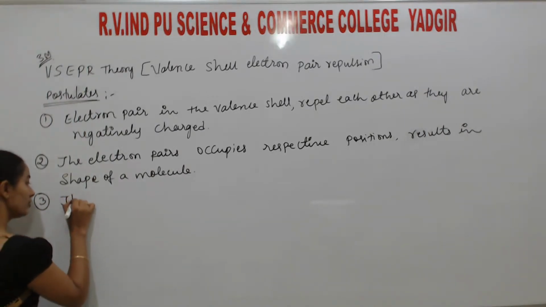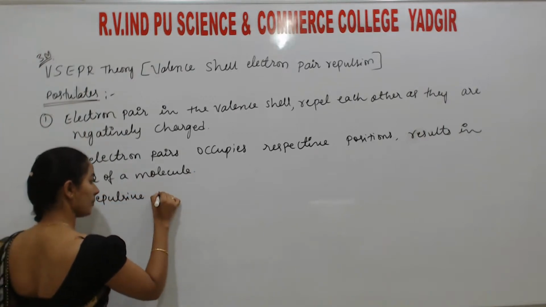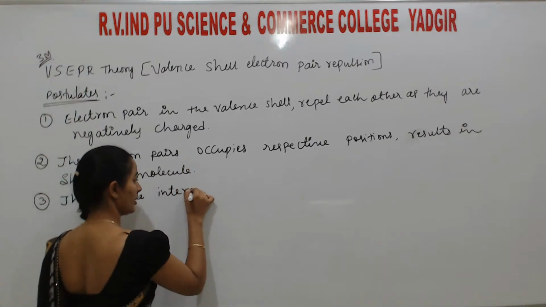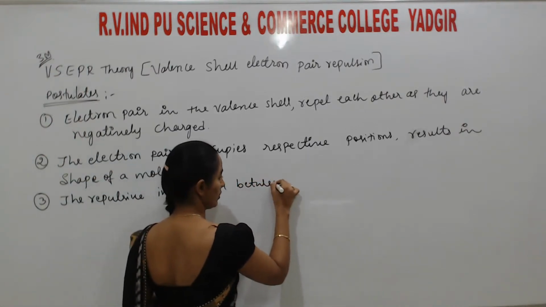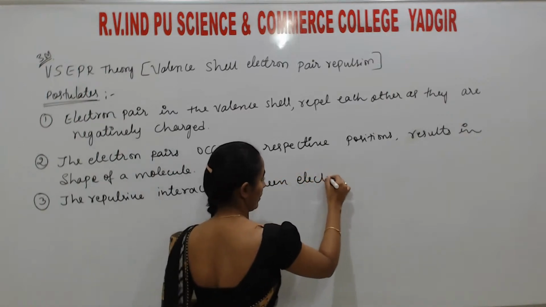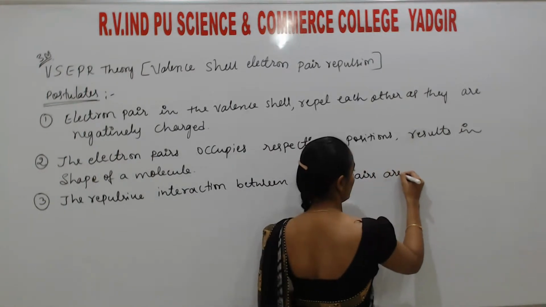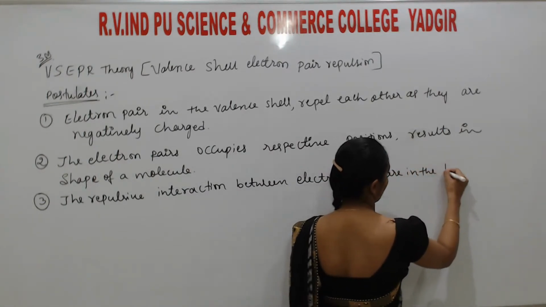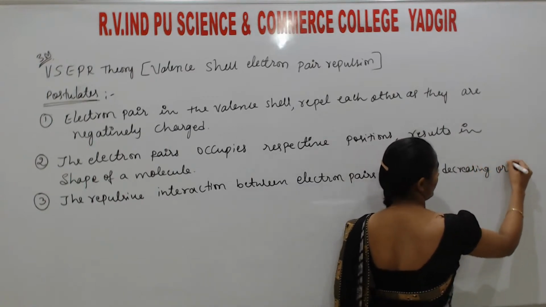The repulsive interaction between electron pairs is in decreasing order.